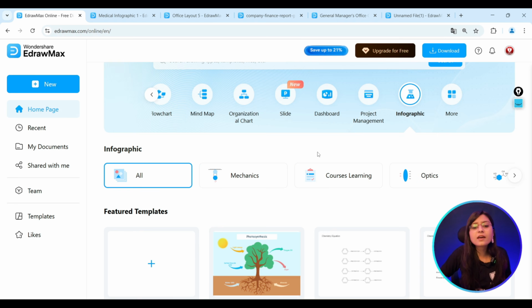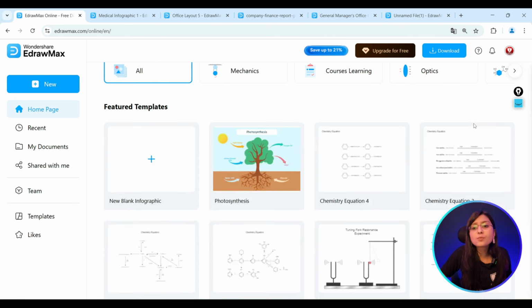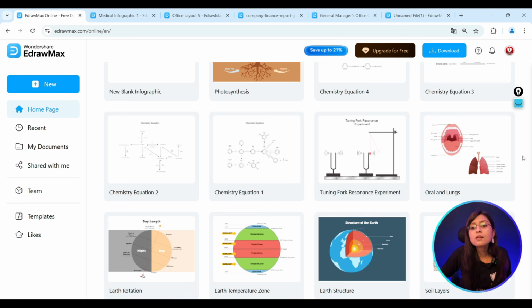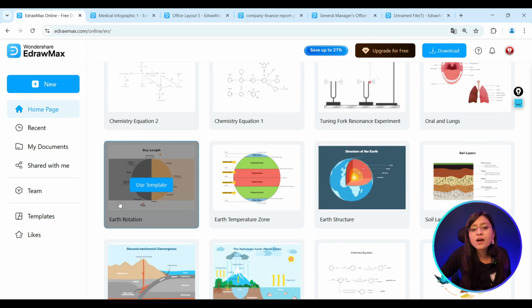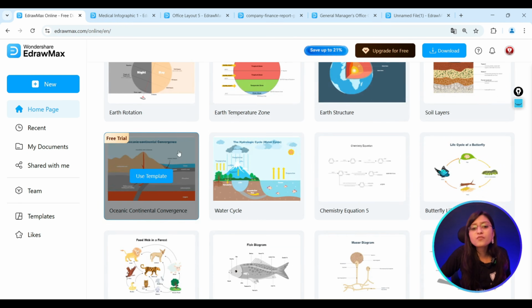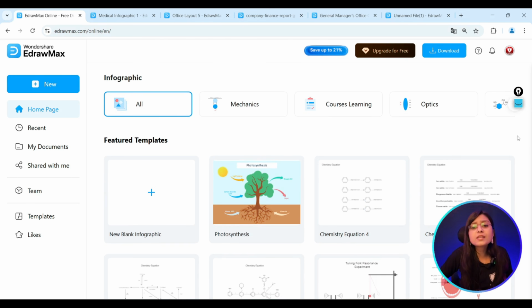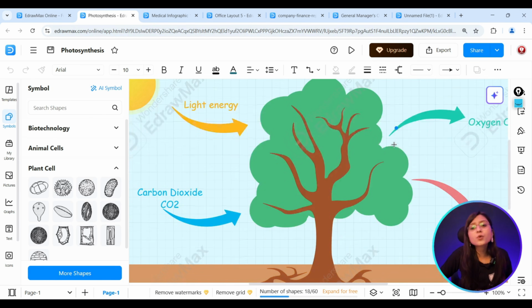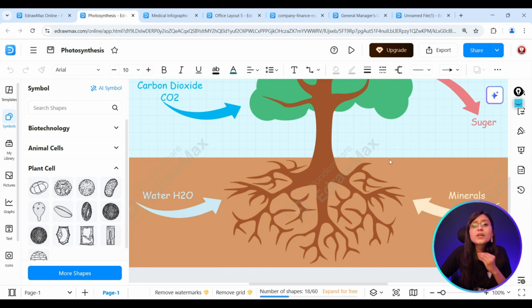You can see there are lots of templates like the process of photosynthesis, chemistry equations, biological diagrams like organs and lungs, earth structure, geography. So lots of things related to science and tech. Here you can see that the infographic related to the photosynthesis process has already been created. It's really a very interesting and wonderful tool for school students as well.